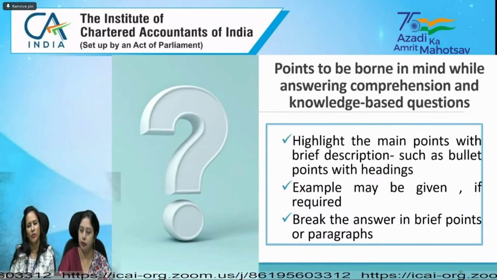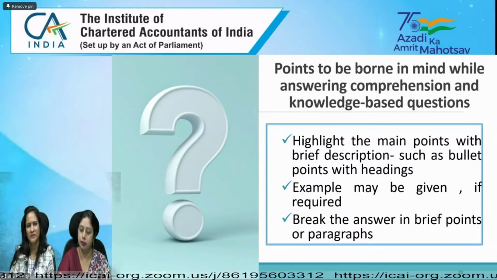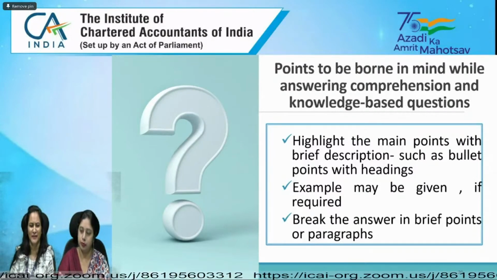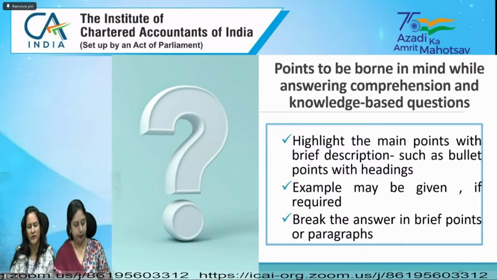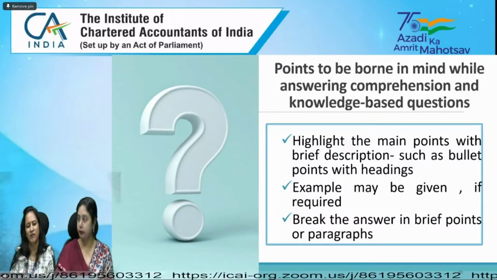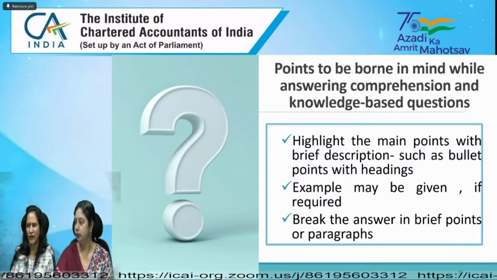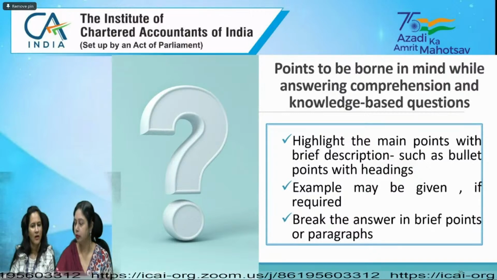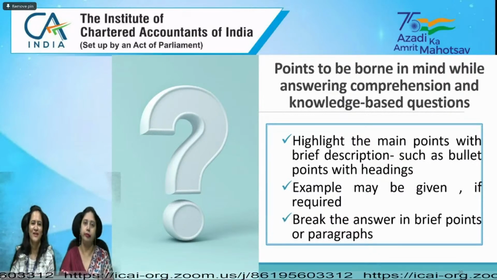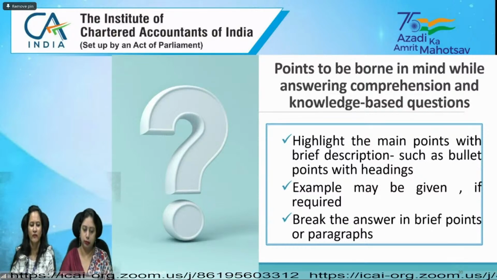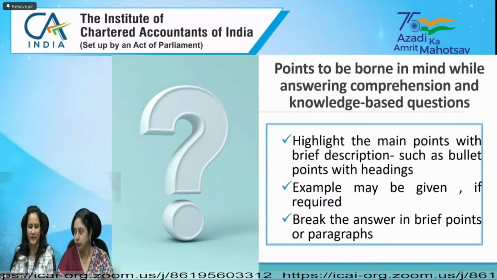So, the points to be borne in mind while answering comprehension and knowledge-based questions. Generally, I think one question is a C&K based question. In that question, it is obviously easy to attempt, because you need not apply the law to the facts of the question. That is a straightforward question. What you have to do is highlight the main points with a brief description, such as bullet points with headings, and you can give an example if required in the question, and then break the answer into brief points or paragraphs.